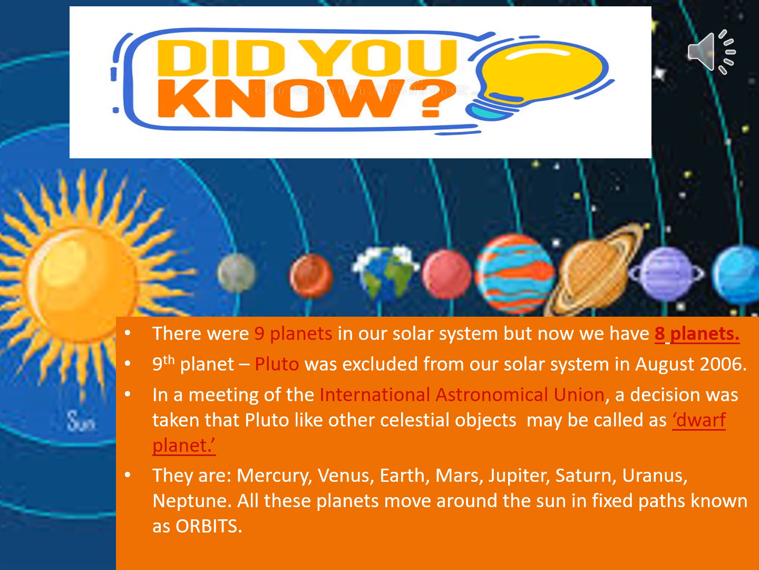In a meeting of the IAU, that is the International Astronomical Union, an association of professional astronomers, a decision was taken that Pluto, like other celestial objects, may be called a dwarf planet. So it was excluded. So what are the leftover planets? They are Mercury, Venus, Earth, Mars, Jupiter, Saturn, Uranus, Neptune. These are the 8 planets.